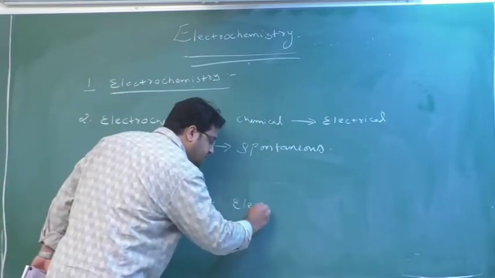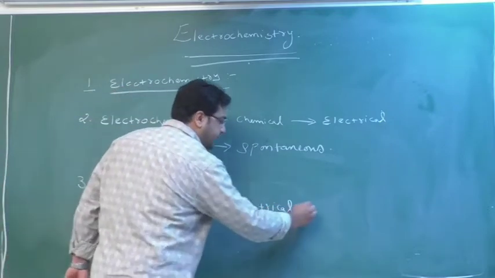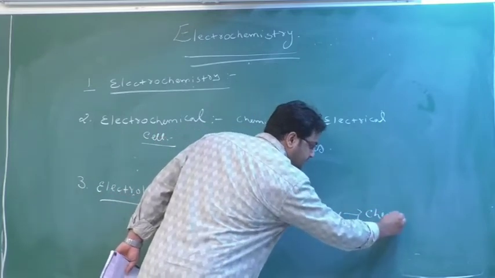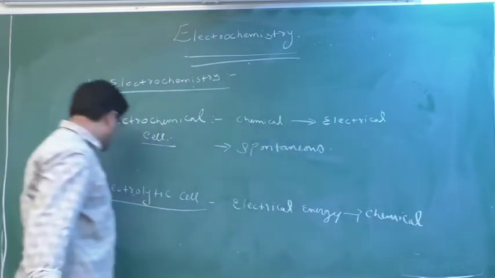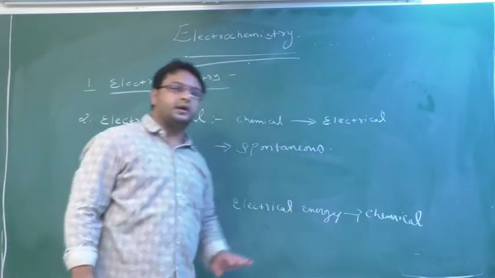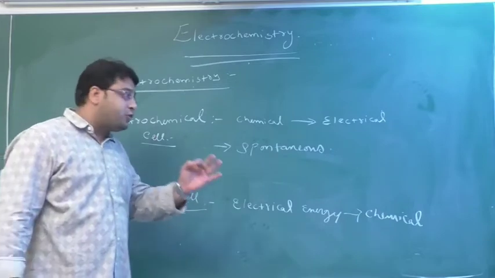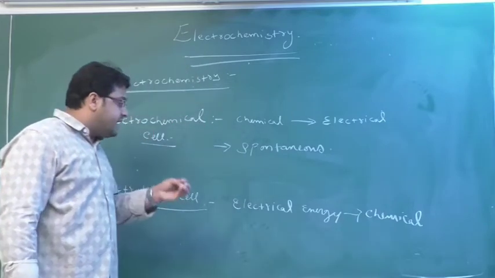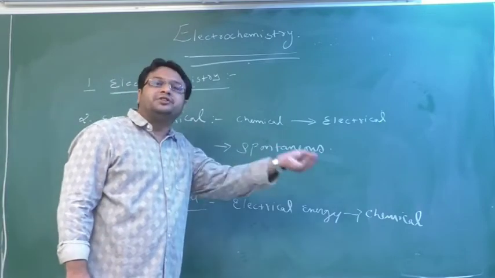If you come here, electrical energy is converted into chemical energy. Yes or no? So in electrolytic cell what happens? Electrical energy is converted into chemical energy. Means here some extra force is required. I have to do some extra work, and that extra work is that I have to supply the electrical energy.